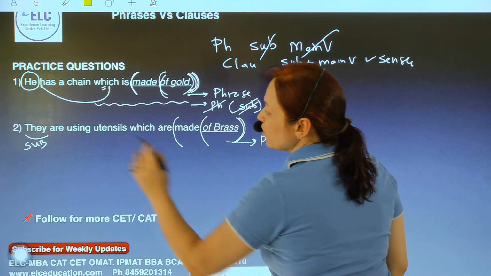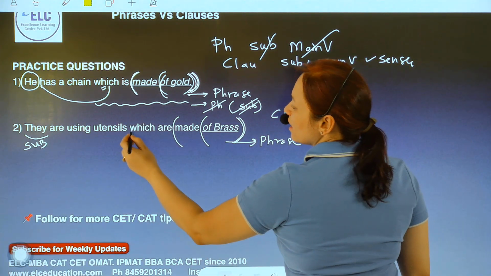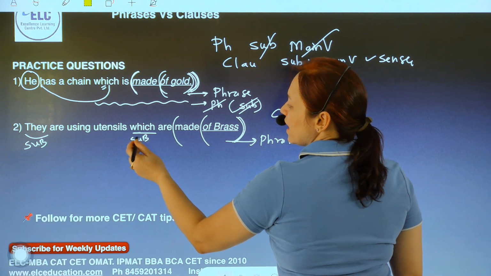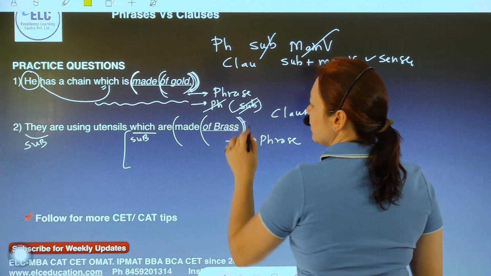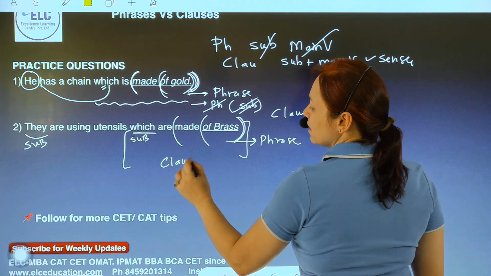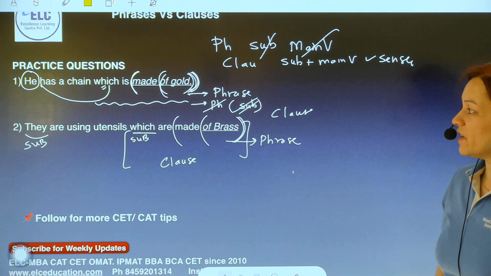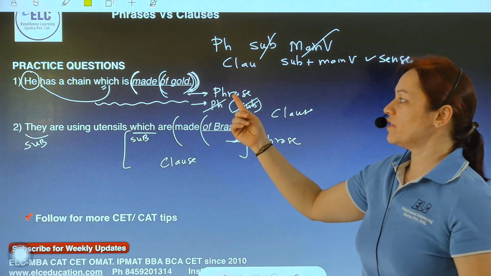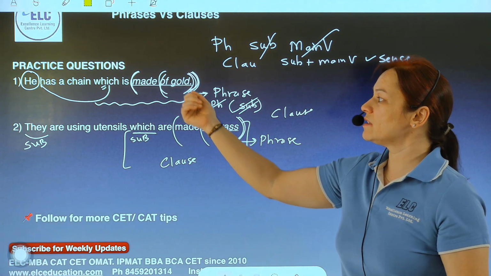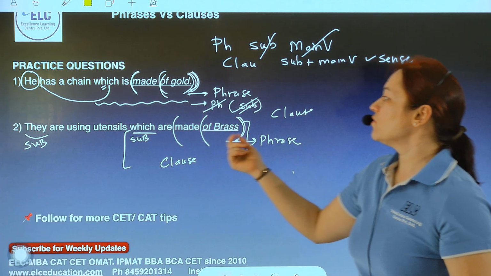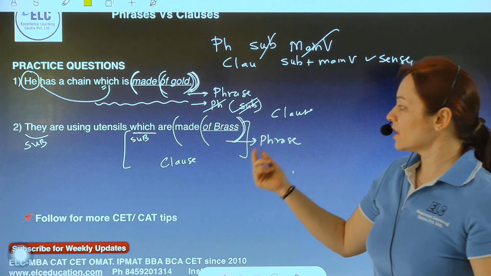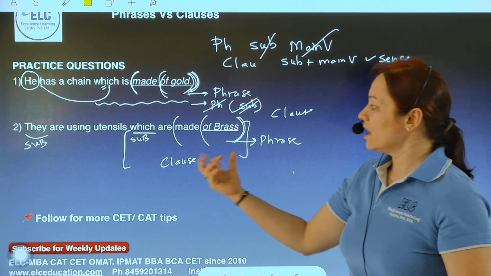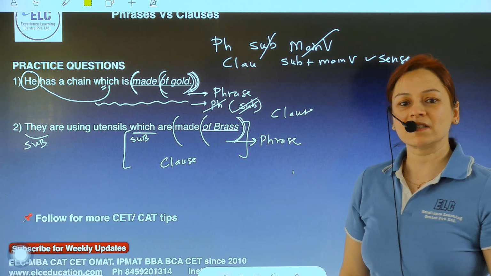But if I include the subject, that is, which are made of brass, then it becomes a clause. So to revise, of gold or made of gold is a phrase. Of gold is a prepositional phrase. But when I say which is made of gold, it becomes a clause. In this particular sentence, of brass or made of brass is a phrase, but which are made of brass is a clause.